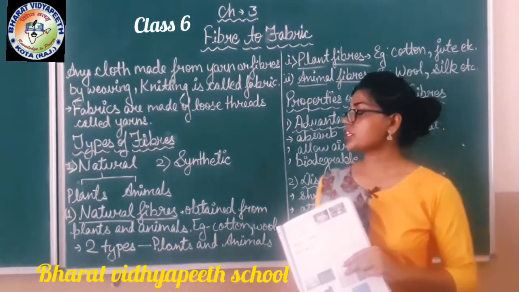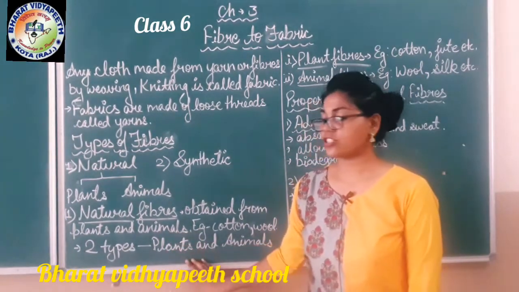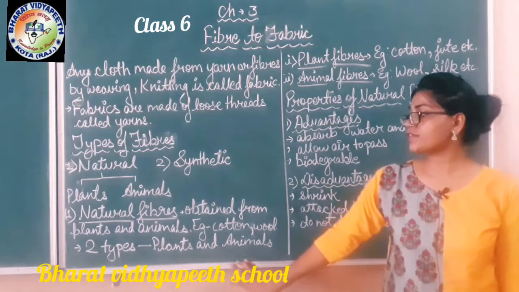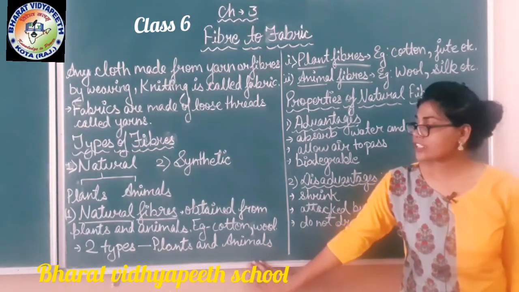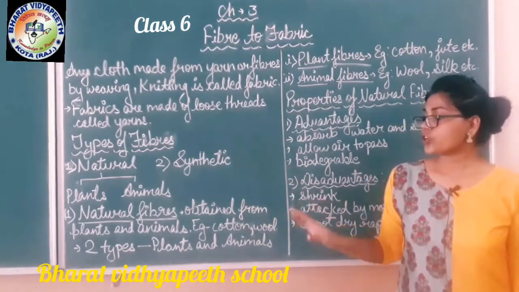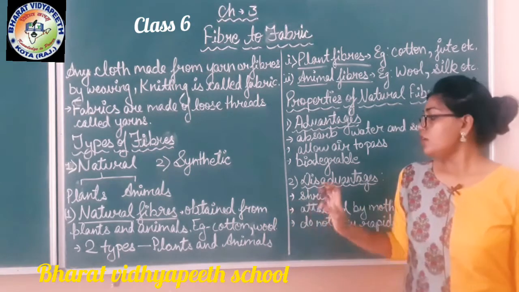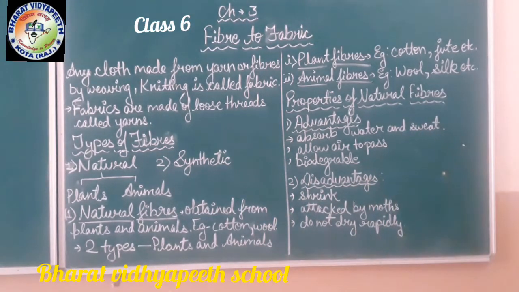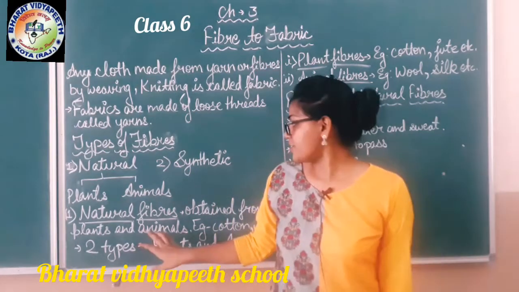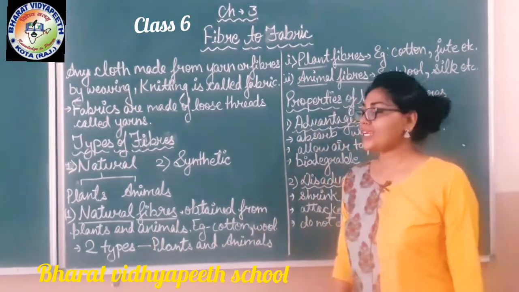First we are going to study briefly about natural fiber. What is the definition of natural fiber? The definition of natural fiber is fibers obtained from plants and animals, like cotton. Natural fibers are obtained from plants and animals.